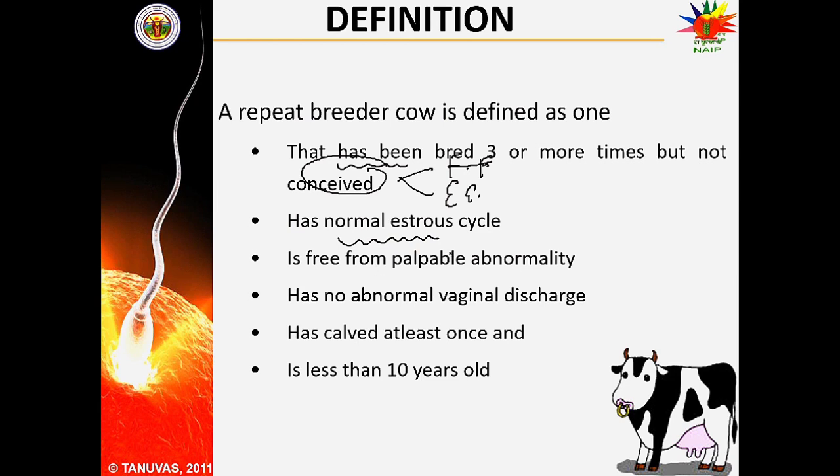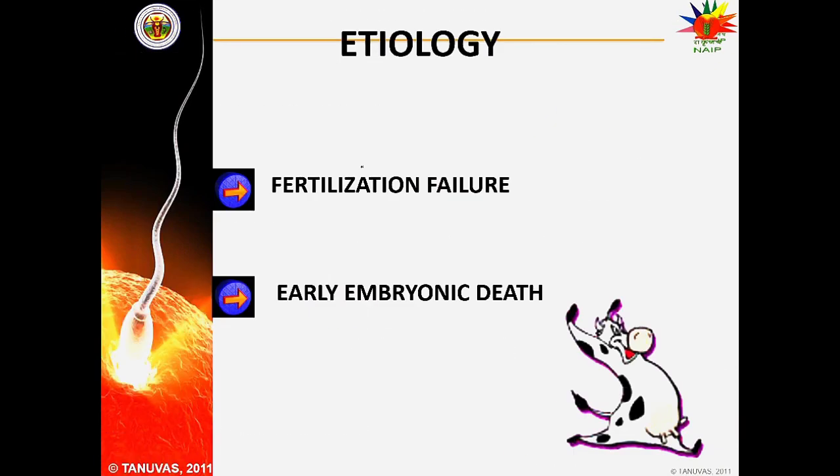This is also free from palpable abnormality. This cow has no abnormal vaginal discharge. These are the normal things. But despite these factors, this cow is unable to conceive. So these are two main etiological factors: fertilization failure or early embryonic death.